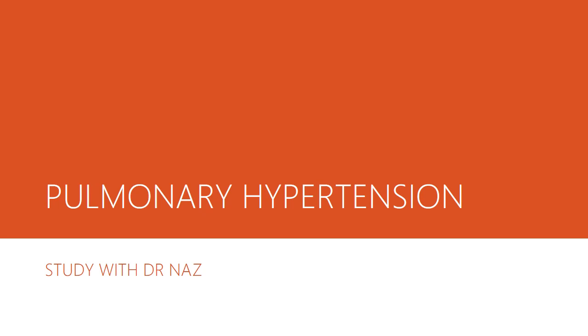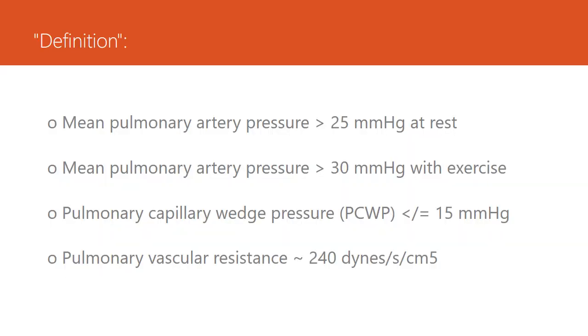So the topic of today's discussion is pulmonary hypertension. Pulmonary hypertension is characterized by mean pulmonary arterial pressure of more than 25 mm of mercury at rest and more than 30 mm of mercury with exercise, or pulmonary capillary wedge pressure of less than or equal to 15 mm of mercury and pulmonary vascular resistance of more than or equal to 240 dyne.